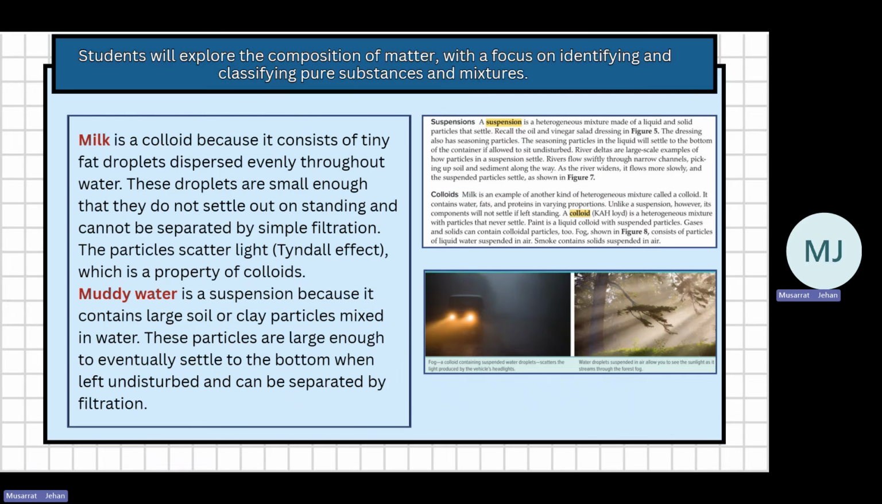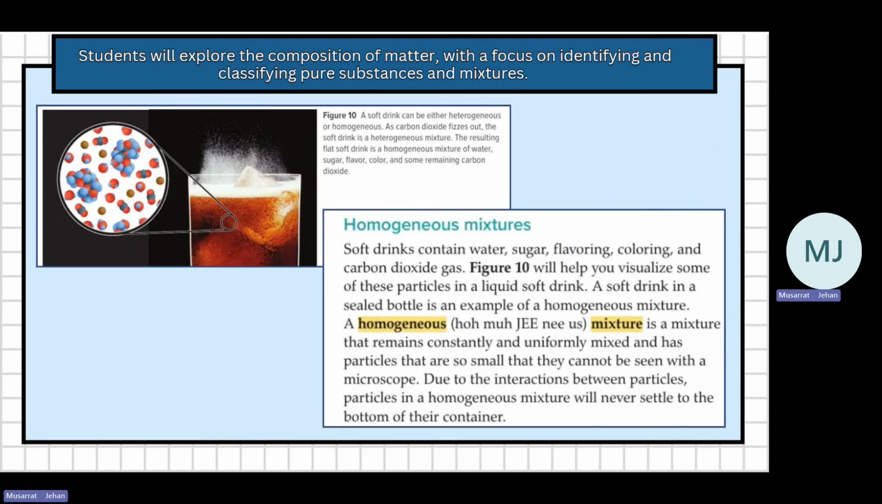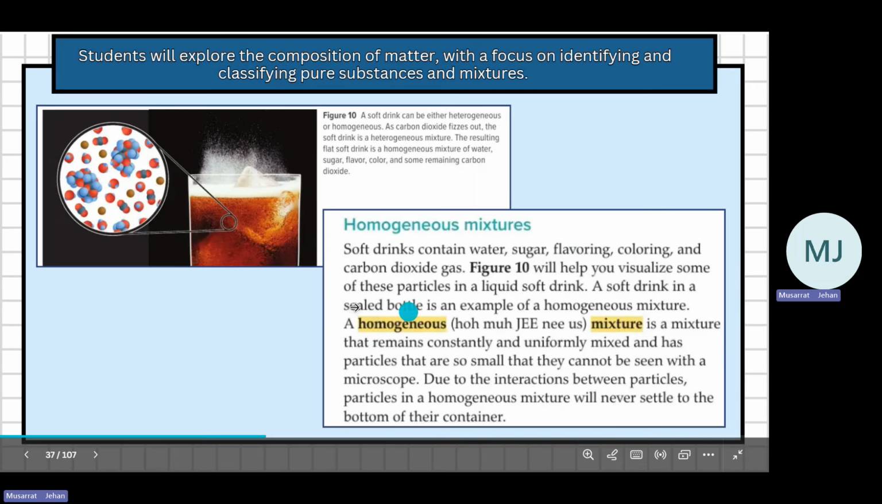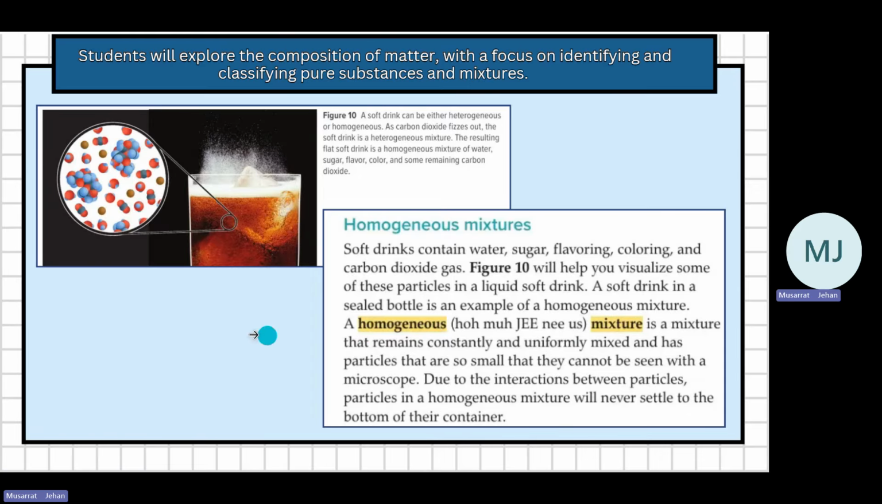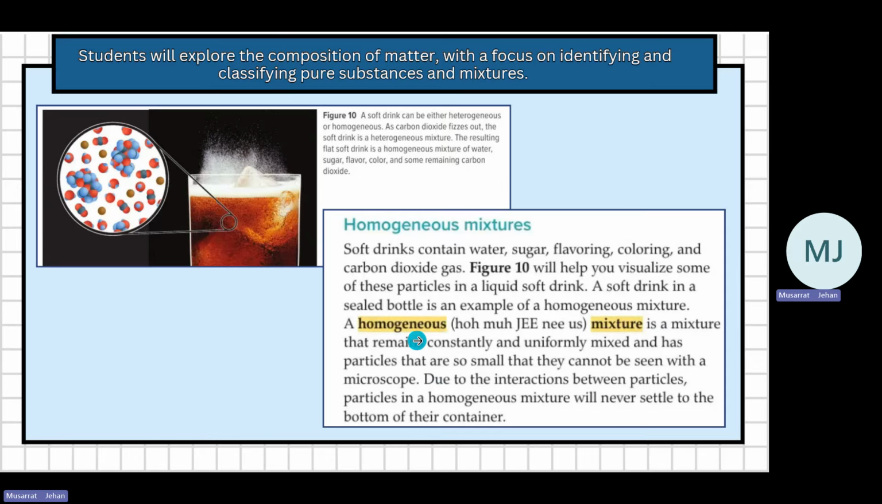So firstly, we should know what is suspension and colloid. You know that we have mixtures. Mixtures can be either homogeneous or heterogeneous, right? Now, what is a homogeneous mixture? A homogeneous mixture is a mixture in which the components are uniformly mixed. They are mixed uniformly, and the particles are so small that you cannot separate them. That's a homogeneous mixture. We also call them solutions. Soft drinks, they are solutions.